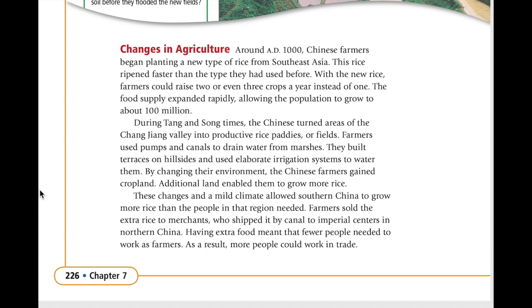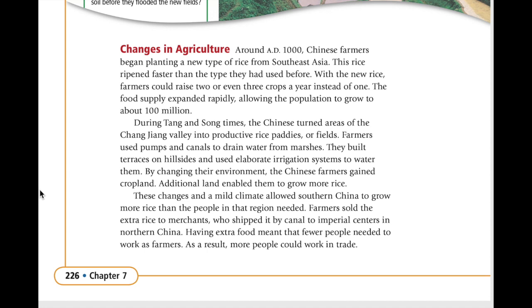They built terraces on hillsides and used elaborate irrigation systems to water them. By changing their environment, the Chinese farmers gained cropland. Additional land enabled them to grow more rice. These changes in a mild climate allowed southern China to grow more rice than the people in that region needed.